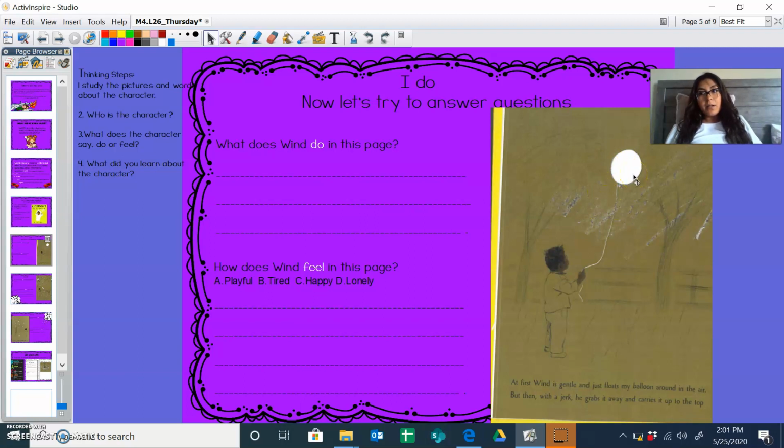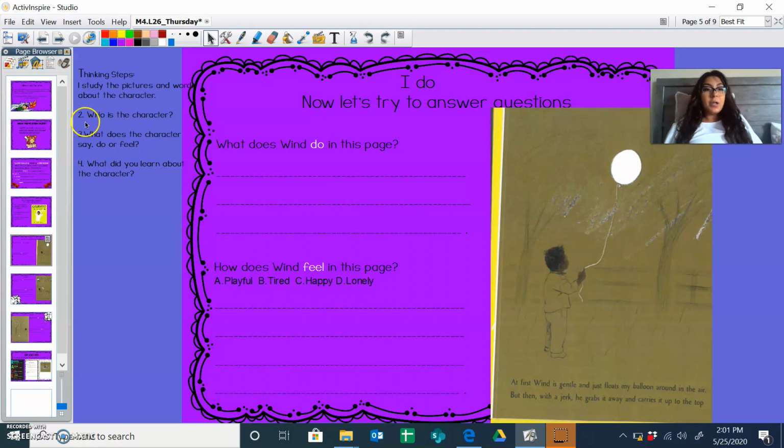Now, I cannot see wind because the wind does not have hands, it does not have feet, it's just the wind, right? We can't see wind, but the wind is actually a character in this story. I can also see Gilberto. That's another character. But this question is not asking about Gilberto. It's asking about the wind.